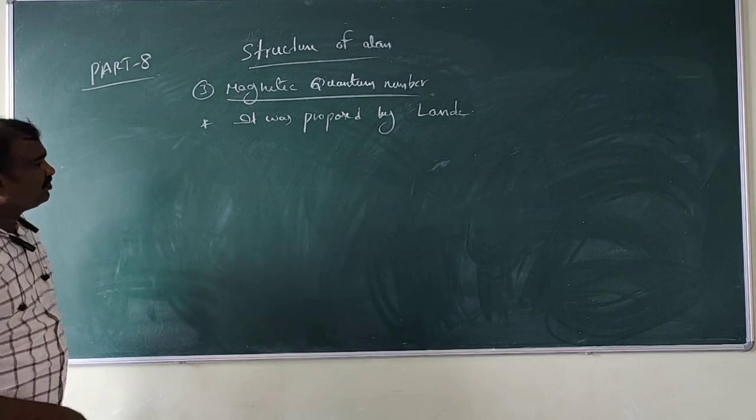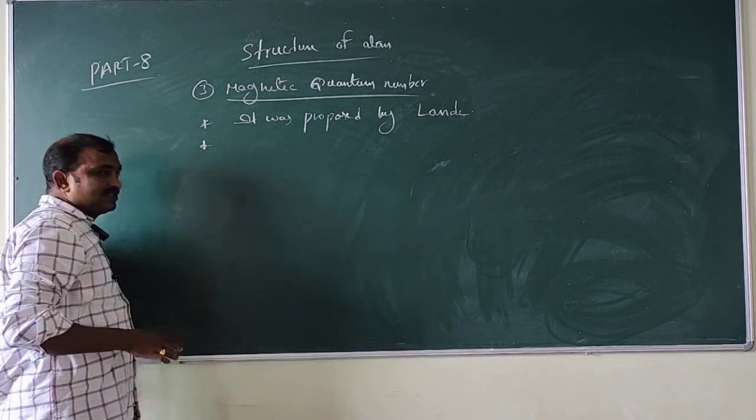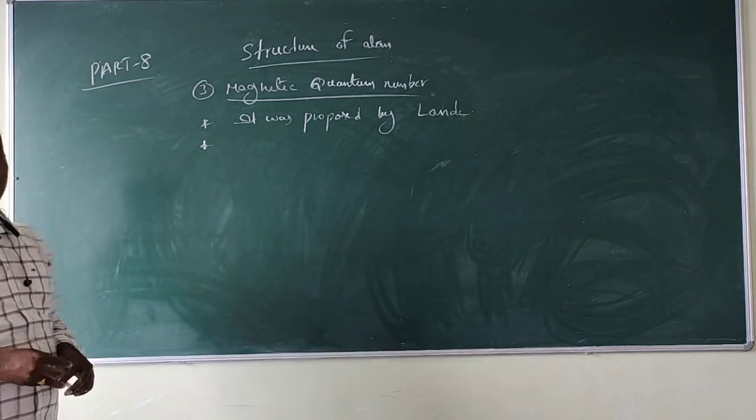Next, how do we indicate the magnetic quantum number?